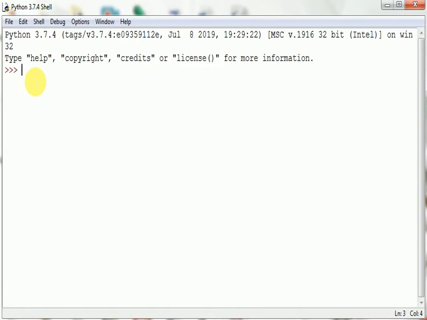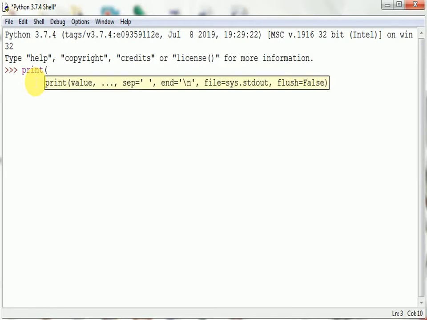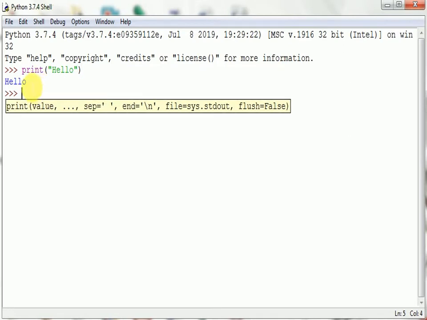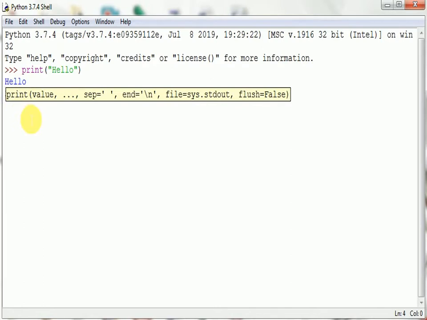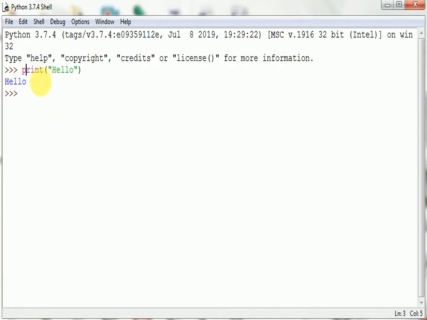Let's see here. Our first command is print hello. Now press enter. Now see here, this is our output, hello. This print function is used to display the output on the screen. Inside the bracket, in the inverted commas, we are passing a string constant. And when we press enter, it displays hello on the next line.